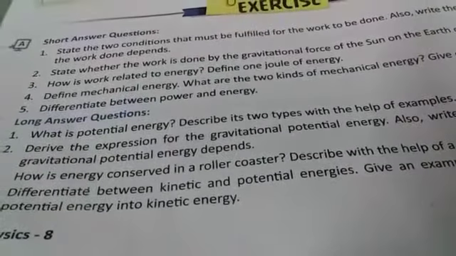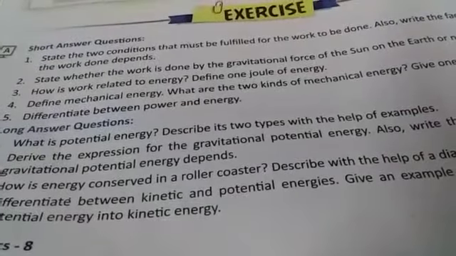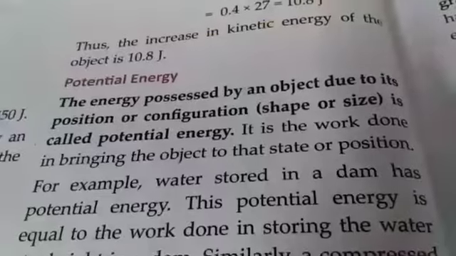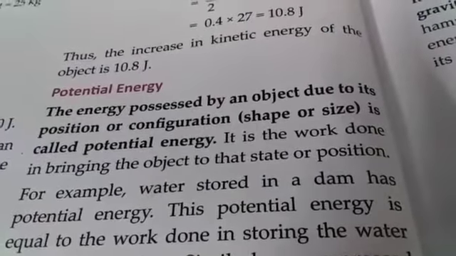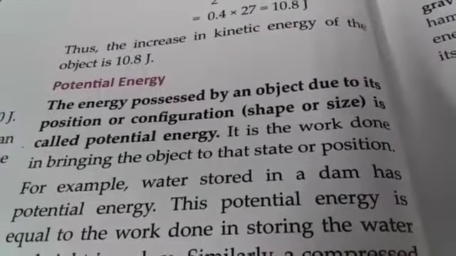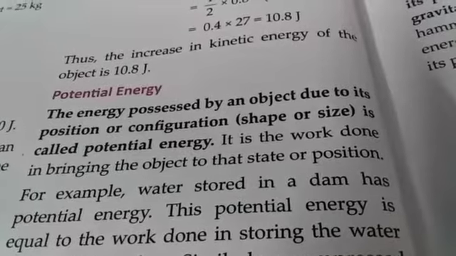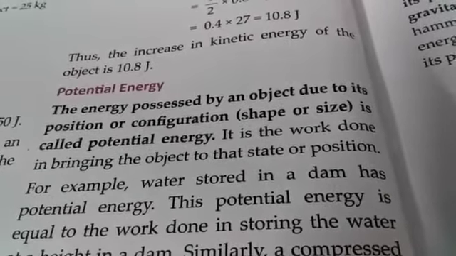Now long question answers. Question number 1 is, what is potential energy? Describe its two types with the help of examples. What is potential energy? The energy possessed by an object due to its position or configuration, shape or size is called potential energy. It is the work done in bringing the object to that state or position.